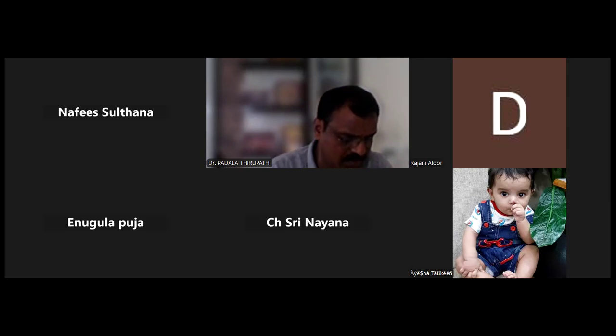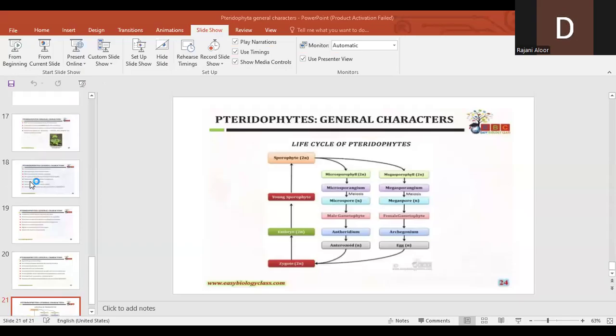Such leaves are called microsporophylls. Ma'am, please show the structure and definition. Once a minute, I'm just sharing the screen again.